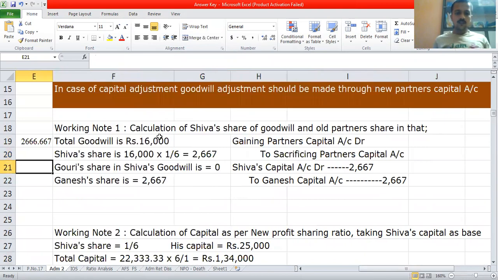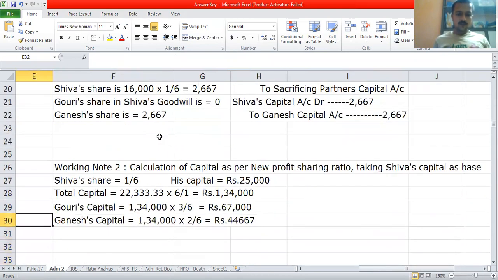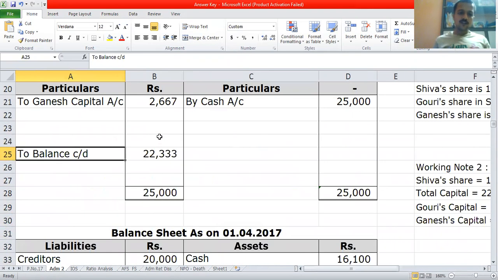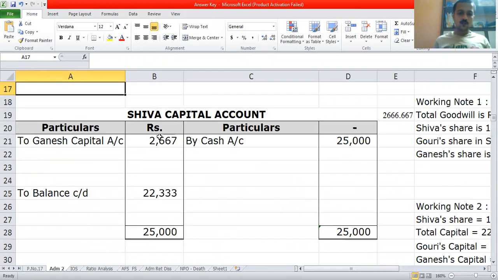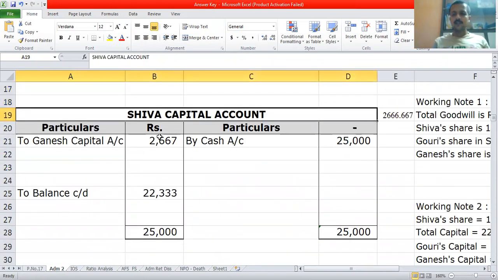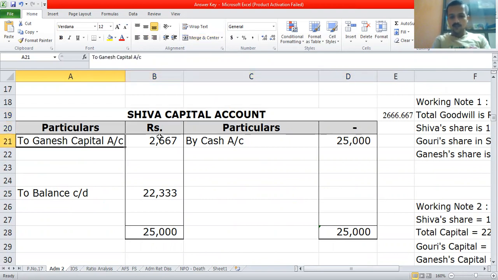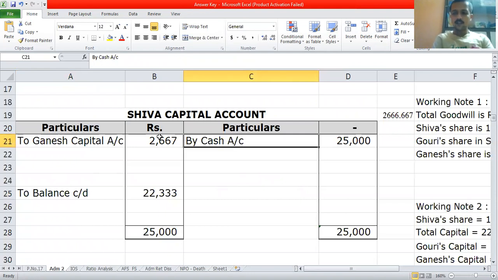Now, coming to the calculation of capitals as per the new profit sharing ratio. For that, I should first take you to Shiva's capital account, who is the new partner. We know that he has brought a capital of rupees 25,000, so I have taken by cash 25,000. Here we have not added goodwill because goodwill is not brought in cash.